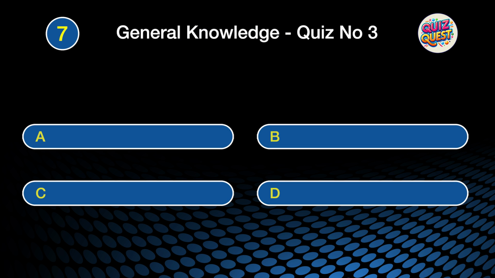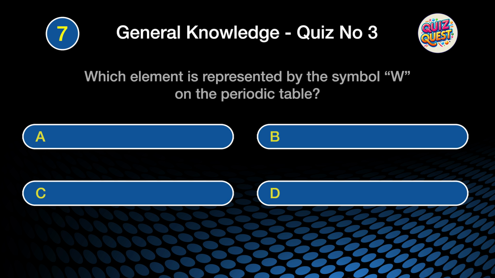Question 7. Which element is represented by the symbol W on the periodic table? Is it A. Tungsten, B. Tin, C. Titanium, or D. Thulium?